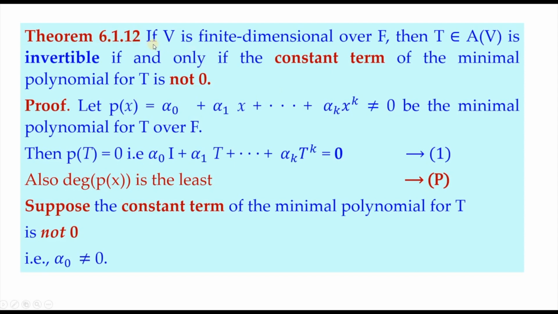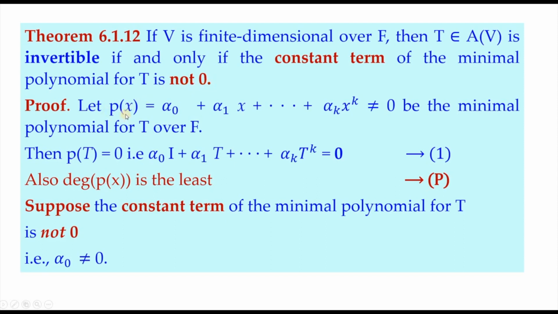So this is an important theorem which gives the criterion for any linear transformation to be invertible. If V is finite dimensional over F, then T in A(V) is invertible if and only if the constant term of the minimal polynomial for T is not equal to 0.